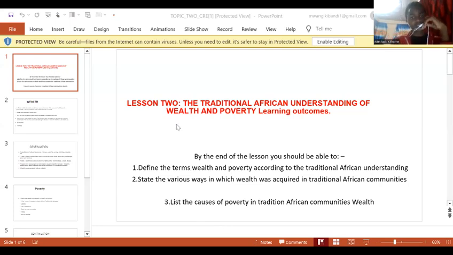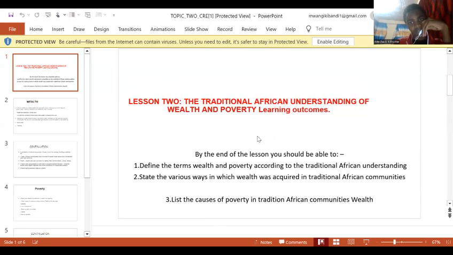This is lesson 2, and in this lesson we shall discuss the traditional African understanding of the concepts of money, wealth, and poverty.